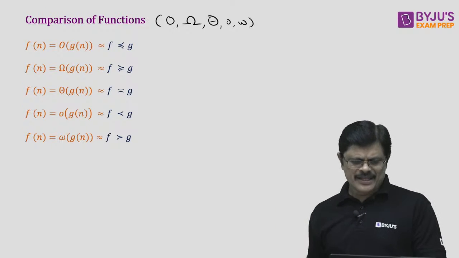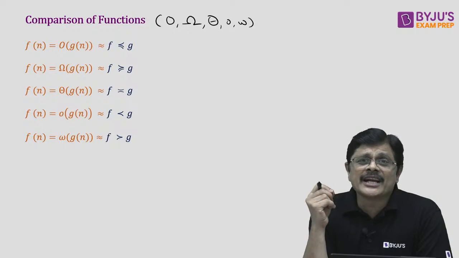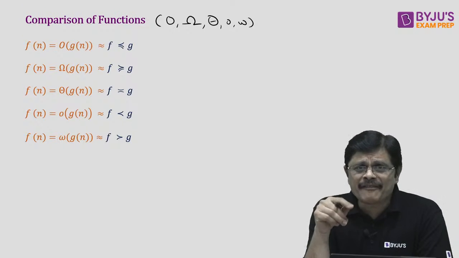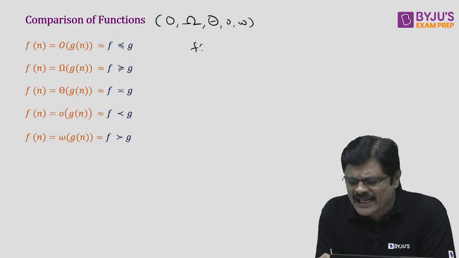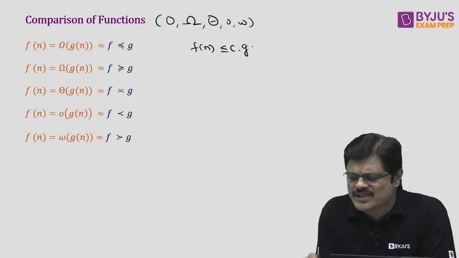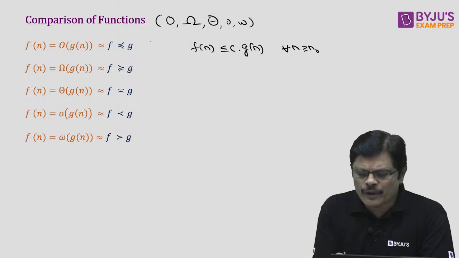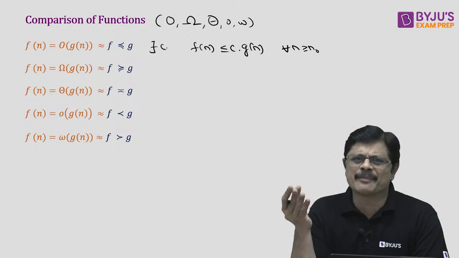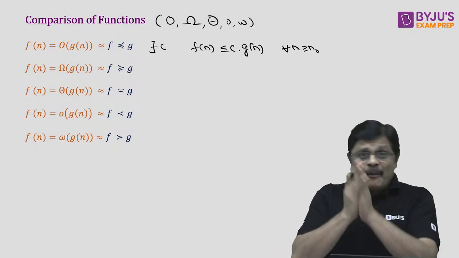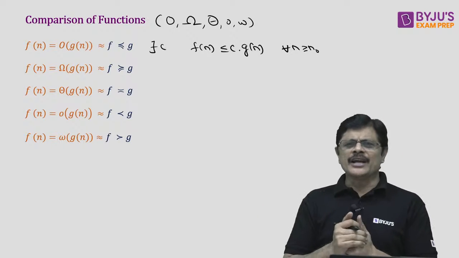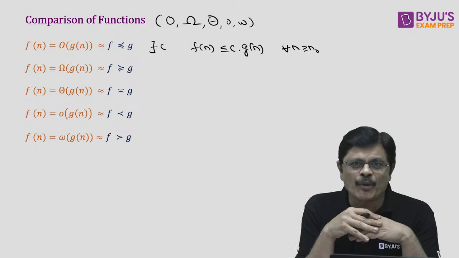When you say f(n) is big O of g(n), f(n) is asymptotically smaller than g. You write it like f less than or equal to g, but here you should understand asymptotically. That is, f(n) is less than or equal to some constant times g(n) for large values of n. For large values of n, you should be able to find at least one such c. That is the basic idea. Now, here f is bounded above by g; g is the upper bound. So generally this big O notation is what we call the asymptotic tight upper bound, my dear friends.